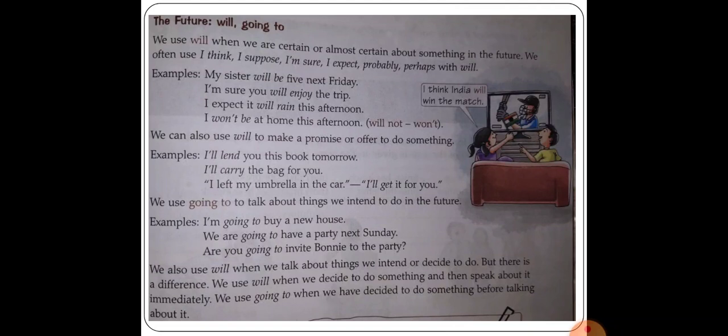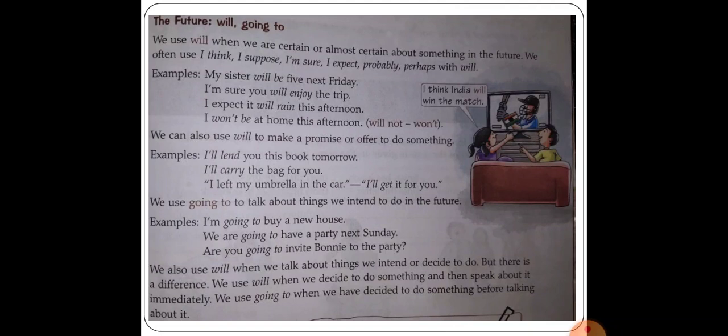Now we use going to talk about things we intend to do in the future. Means for the work we are going to do in the future, we show our intention. For example, I am going to buy a new house. It is my intention that I am going to buy a new house. Next, we are going to have a party next Sunday. It is my intention that we are going to have a party. I hope it is clear to you all.